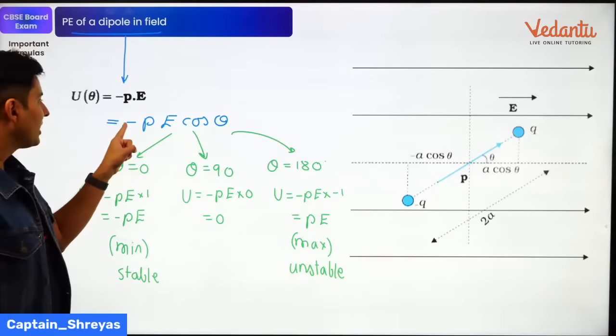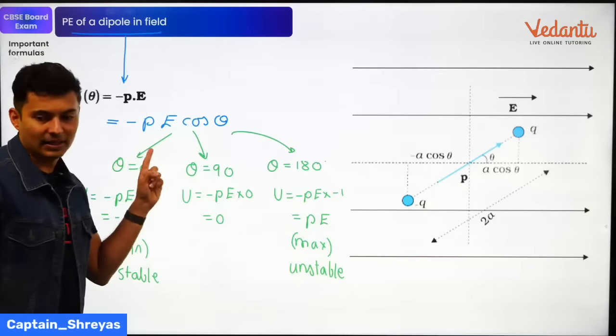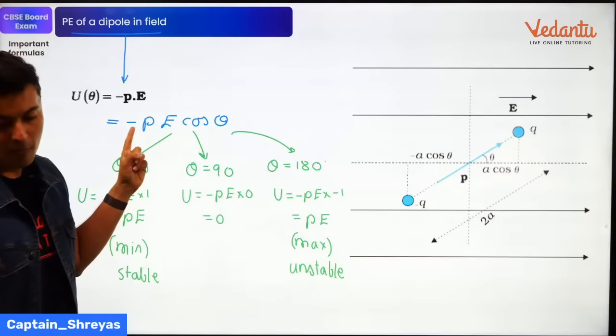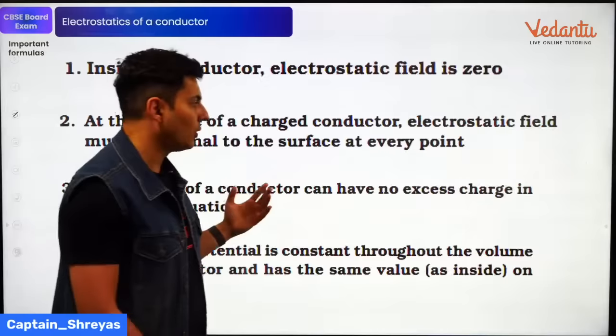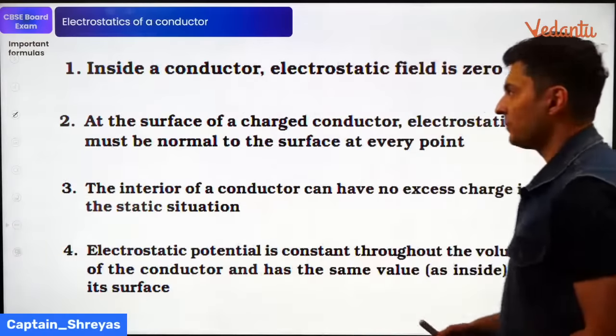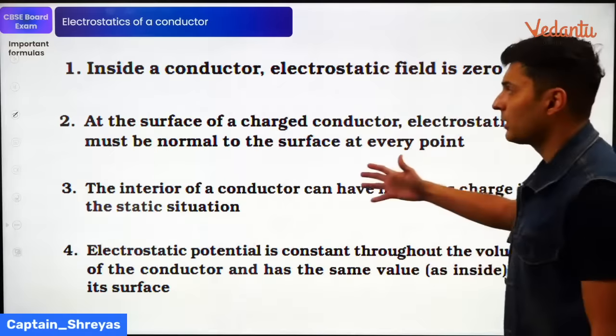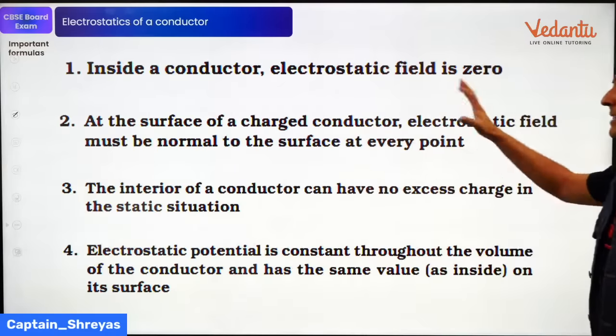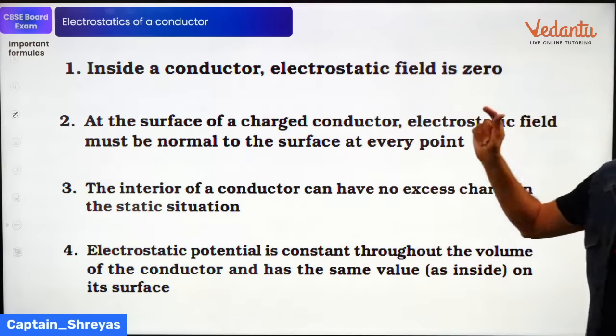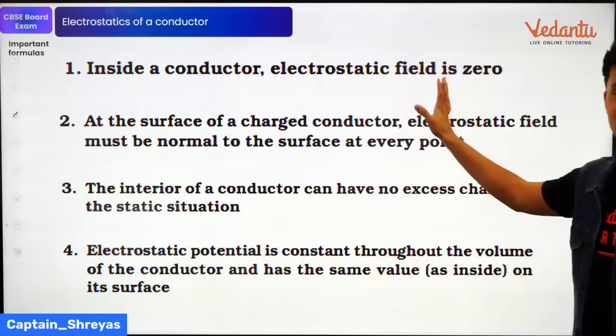Okay, so keep this in mind that there is a minus sign. Keep this in mind that there is a minus sign. If you miss that minus sign, you're going to obviously lose marks. Next is important properties inside a conductor. Number 1, inside a conductor, electrostatic field is always going to be 0. Always keep this in mind.